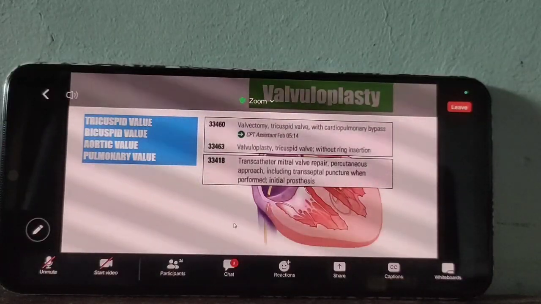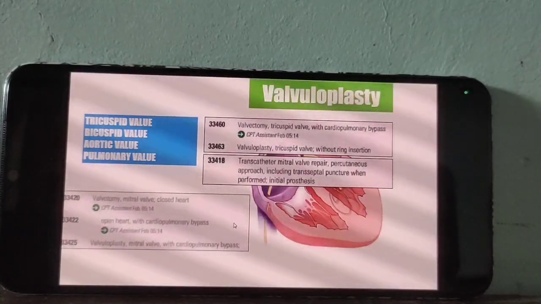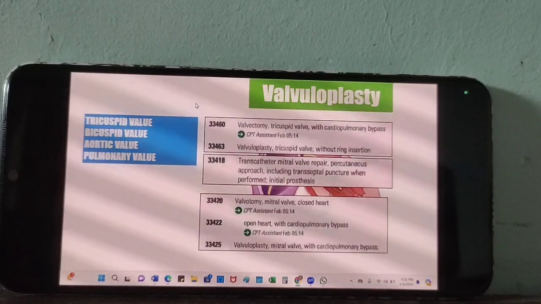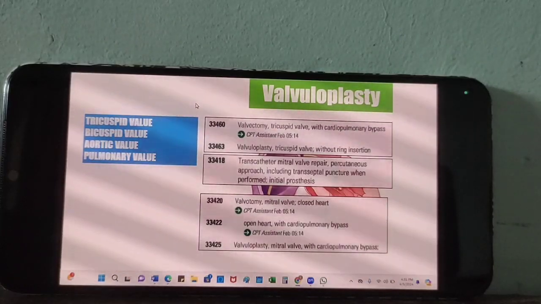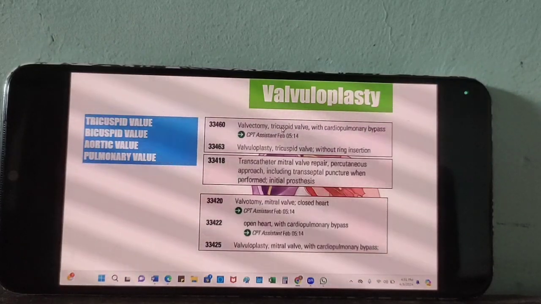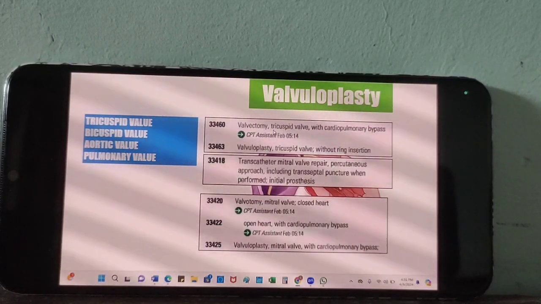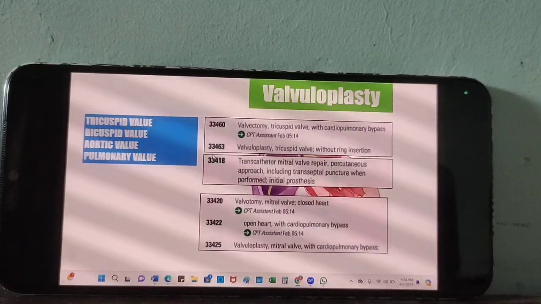460. What is the procedure of 460? Valvectomy. Yeah, valvectomy. So the name of the wall? Tricuspid wall. So removal of tricuspid wall 60. Repair of tricuspid wall 63.